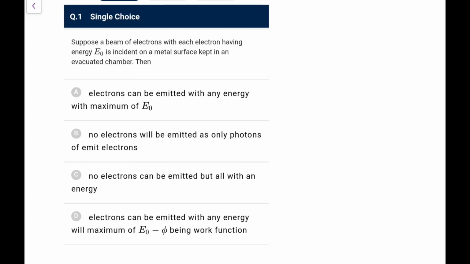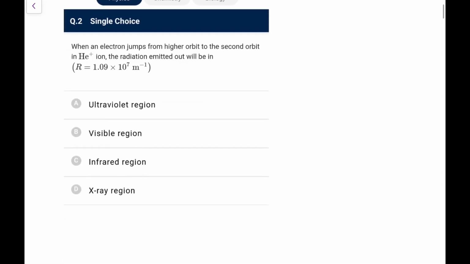Suppose a beam of electrons, each electron having energy E0, is incident on a metal surface kept in an evacuated chamber. Now just see, it is not a photon, it is electrons. So if we take the electron just lying on the surface and an elastic collision case, they can be emitted with any energy, but the maximum here can be E0, not E0 minus phi like in the case of the photon. This is a question from your NCERT exemplar problems. Just remember, being a case of electron, it can be emitted with energy that has a maximum of E0, not E0 minus phi. Typically we write E0 minus phi, but that is the case for photons, not for electrons.